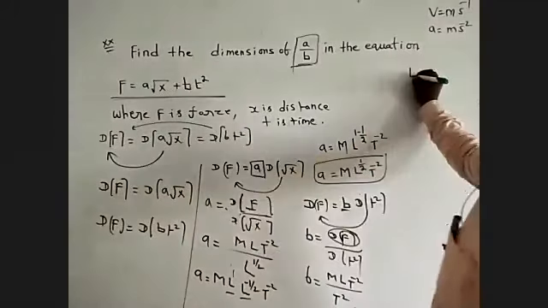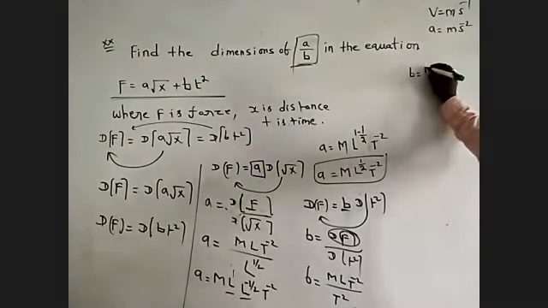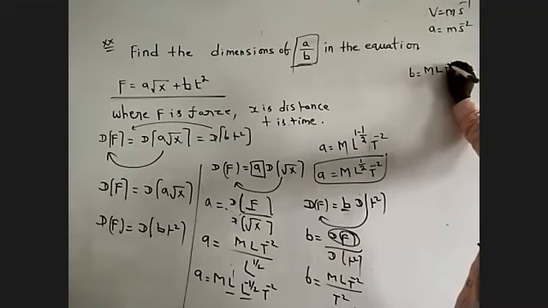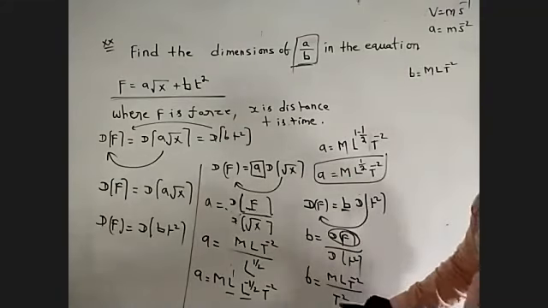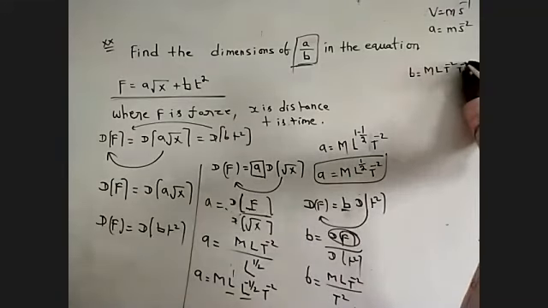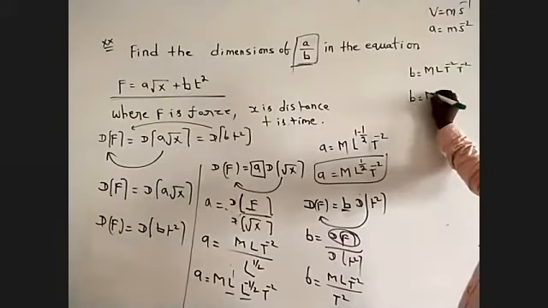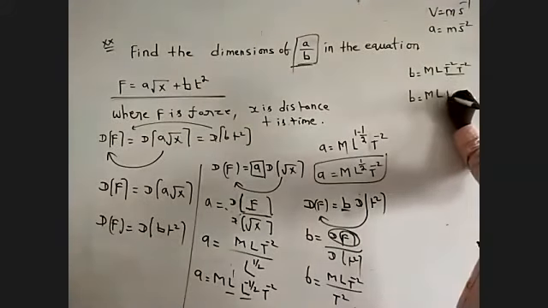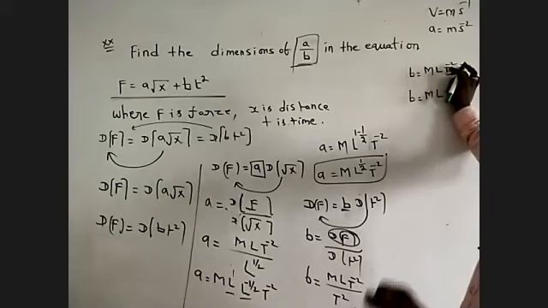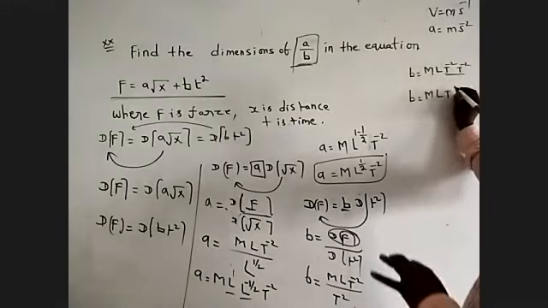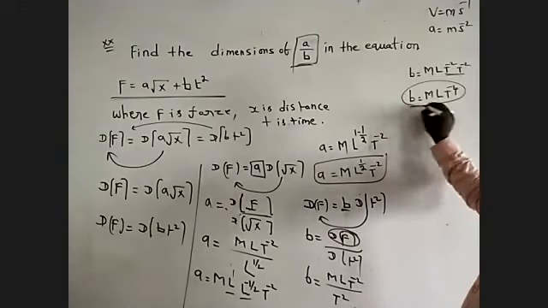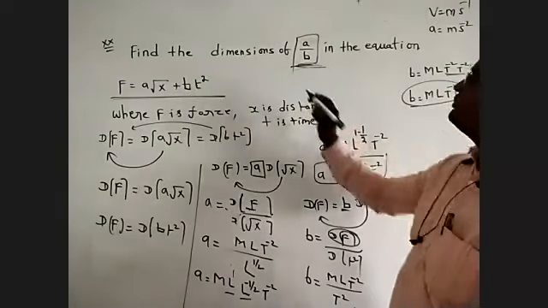So b is equal to M L T power of minus 2 times 1 by T square. Taking T upside, it is T power of minus 2. The base is the same, so we add the powers: minus 2 minus 2 is minus 4. So b is equal to M L T power of minus 4. This is the b value.